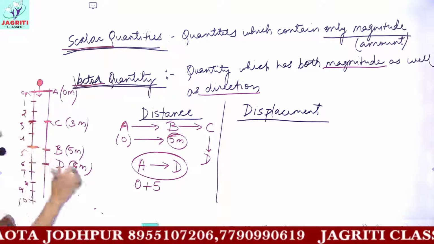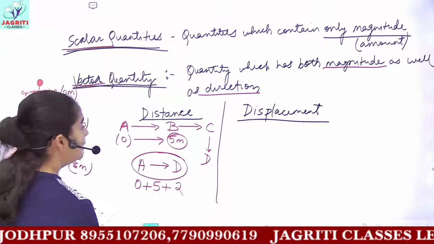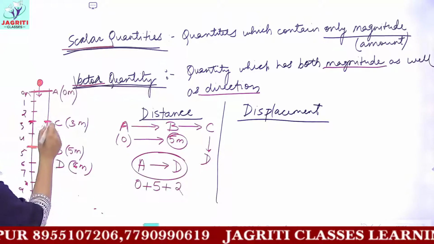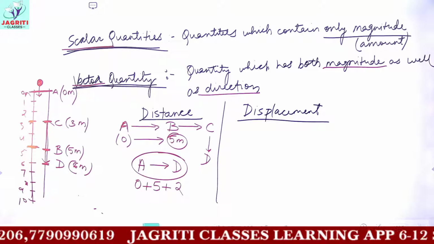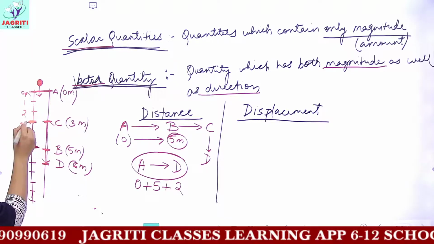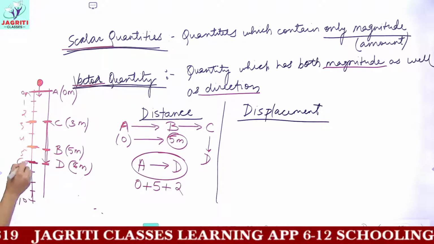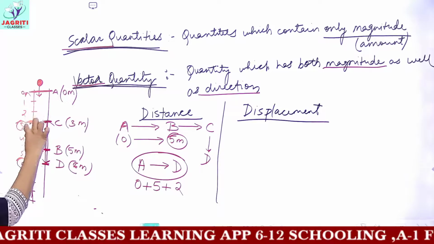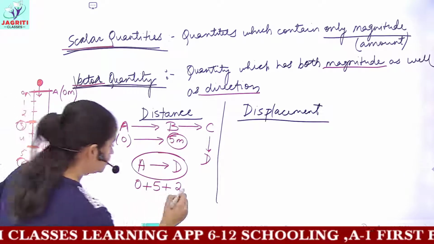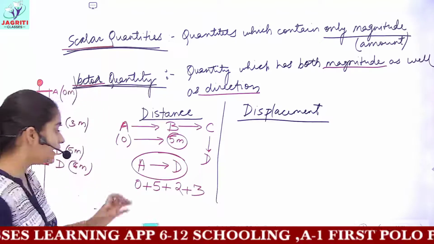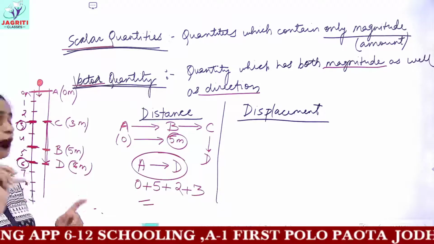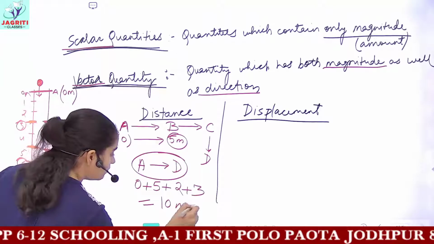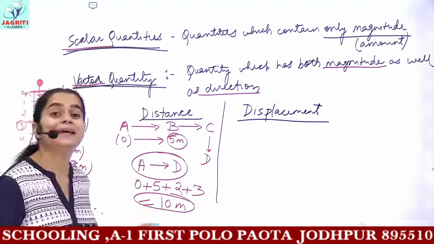Then covering the distance from B to C, from 5 to the 3 meter mark, means you have a distance of 2 meters. And then from C to D, the object is traveling from this 3 meter mark to the 6 meter mark. Between these 3 meter mark and 6 meter mark, how many meters are involved? You can say 1, 2 and 3 meters. So you have 3 meters. And the sum of all these numbers gives you the total distance traveled by the object. That is, the object has covered a total distance of 10 meters.